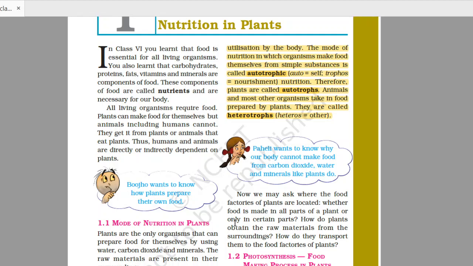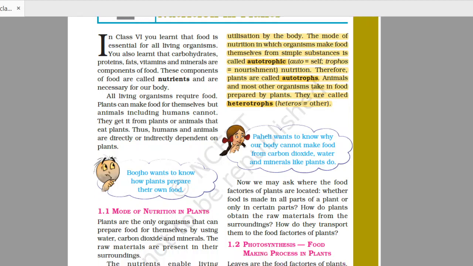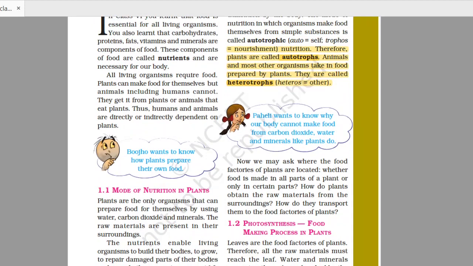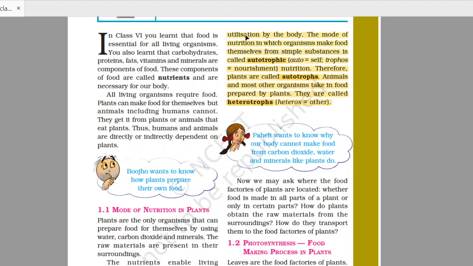Now the question arises, what is nutrition? That is the mode of taking food by an organism and its utilization by the body. So how we take the food, how our body utilizes this food, all that process is included in nutrition. Basically there are two types of nutrition. Number one is autotrophic nutrition, second one is heterotrophic nutrition.